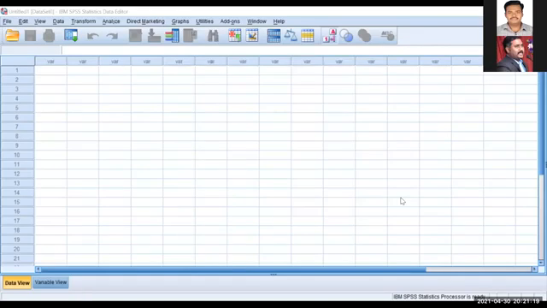You can see the SPSS window, right? Now go to the variable view.